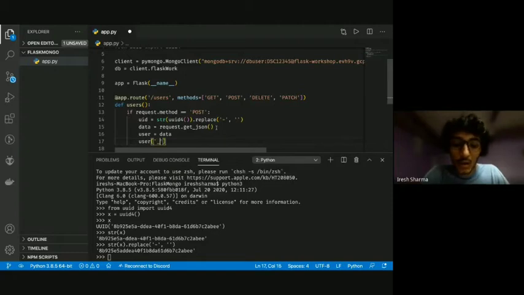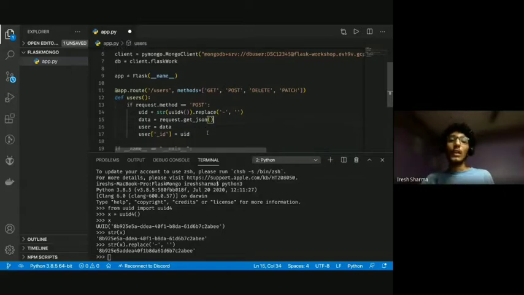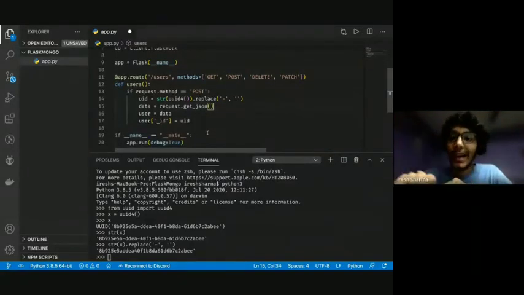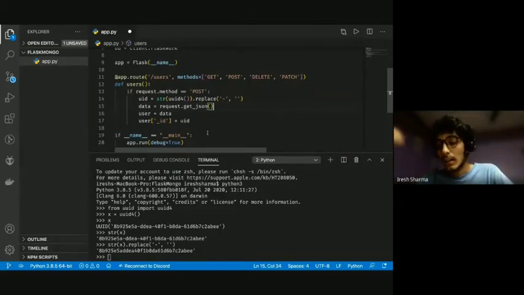I'm going to add user underscore id is equal to uid. In MongoDB, we have something called underscore ID, and underscore ID is what it uses to identify every document separately. As I said, cluster, database, collection, document. Document is where our actual data is going to be, so we can think of every document as a user. And since every user has to have a unique ID, we assign the value to underscore ID. Underscore ID is an inbuilt key in the MongoDB database structure.